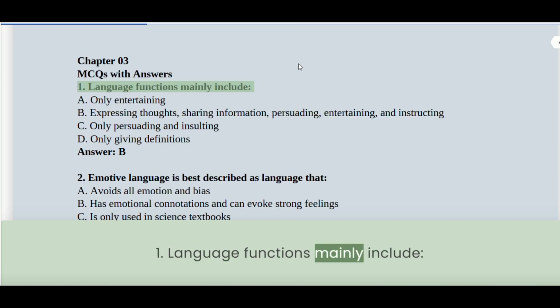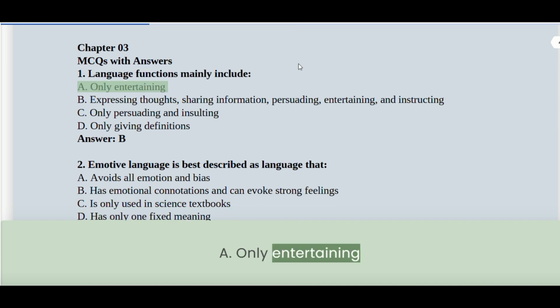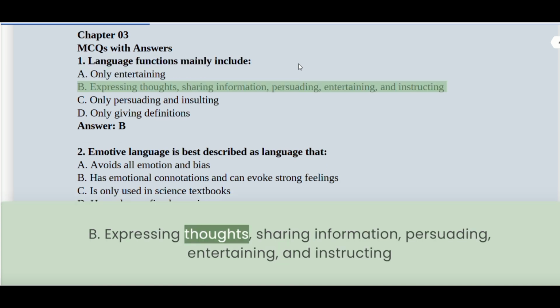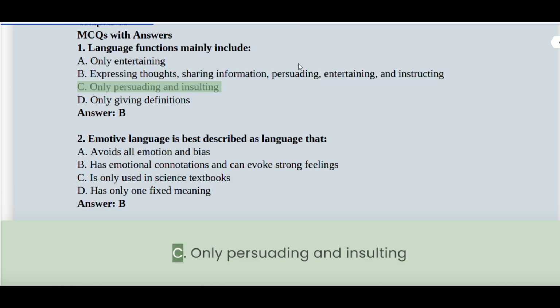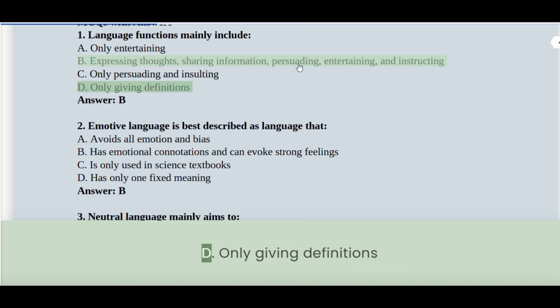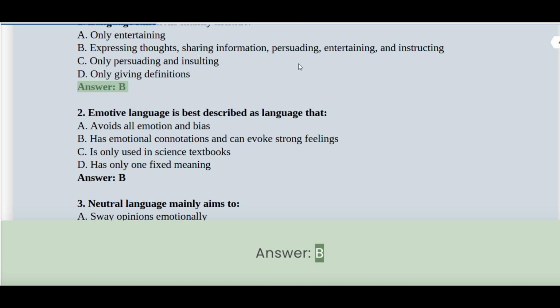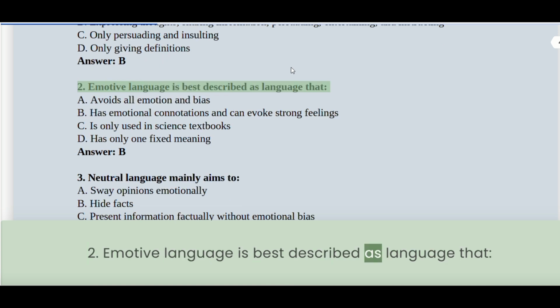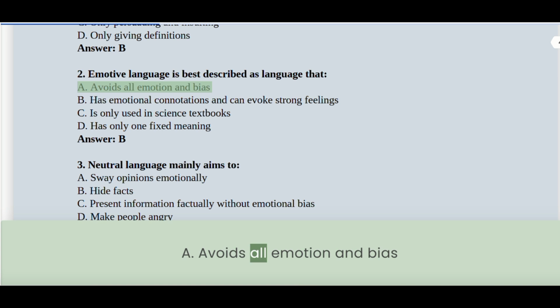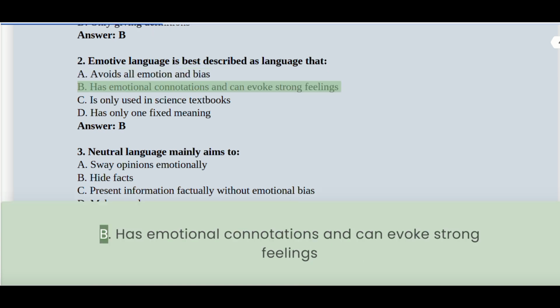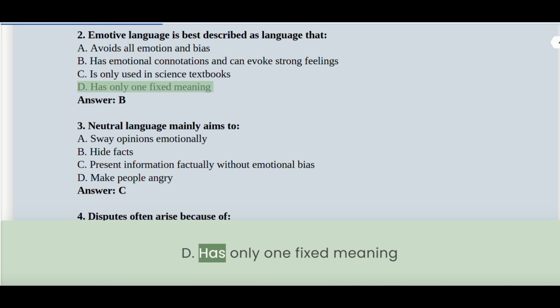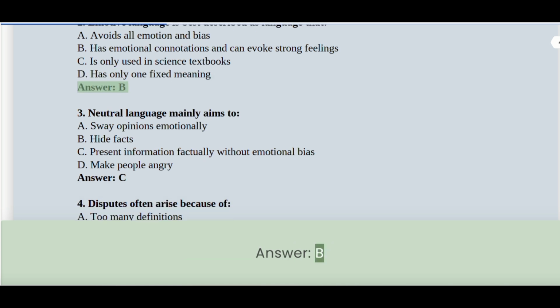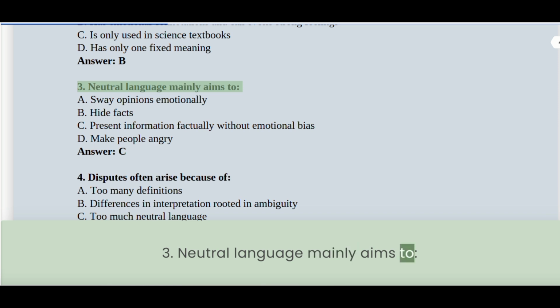1. Language functions mainly include: A. Only entertaining. B. Expressing thoughts, sharing information, persuading, entertaining, and instructing. C. Only persuading and insulting. D. Only giving definitions. Answer B. 2. Emotive language is best described as language that: A. Avoids all emotion and bias. B. Has emotional connotations and can evoke strong feelings. C. Is only used in science textbooks. D. Has only one fixed meaning. Answer B. 3. Neutral language mainly aims to: A.